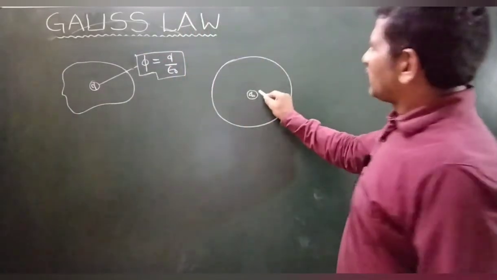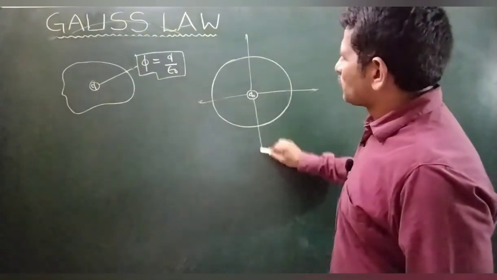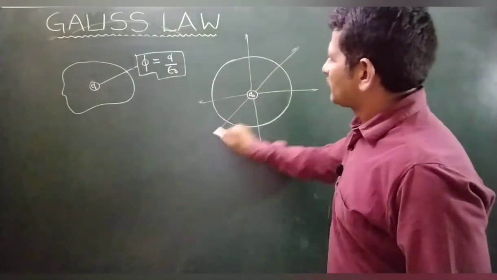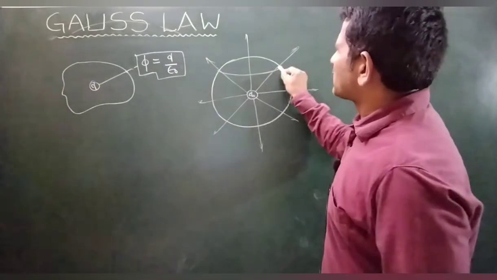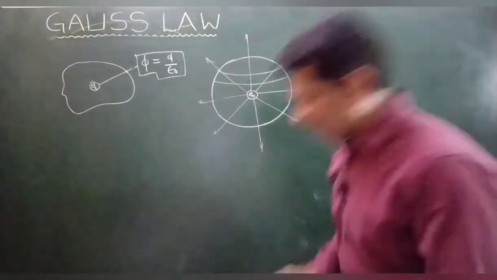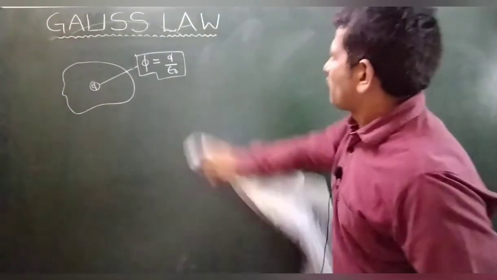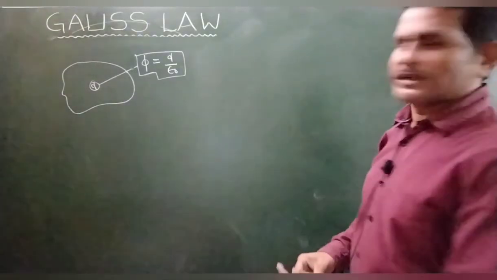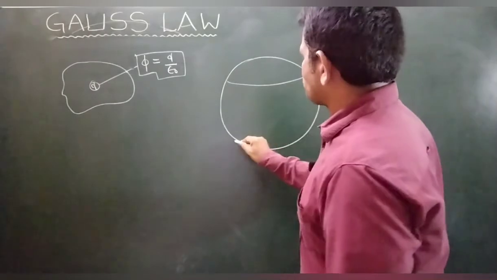And in the second step, it creates the electric field in all directions. Let us assume it is a spherical surface. Just a moment, I would like to draw in a better way. This is one closed surface.